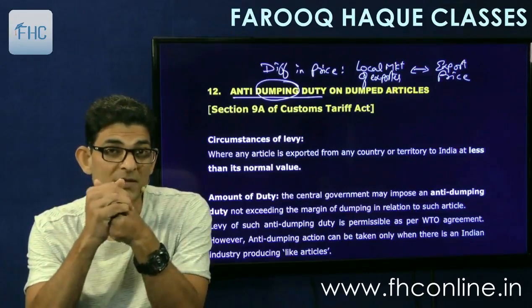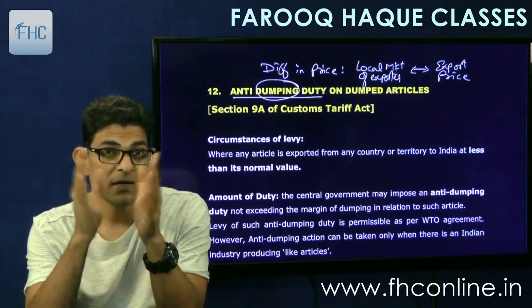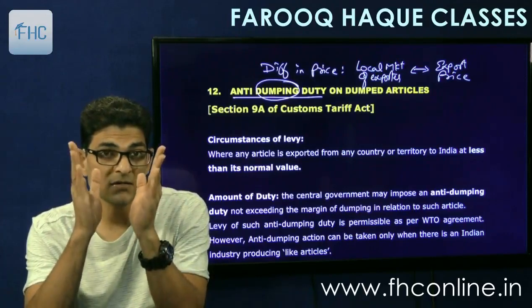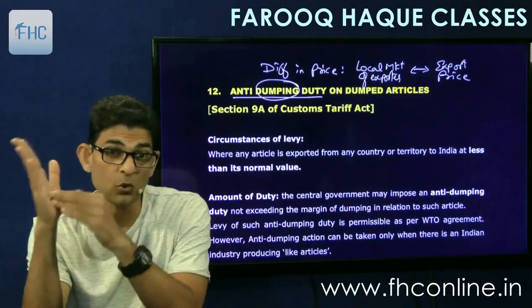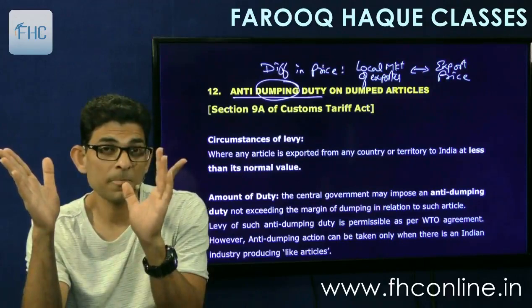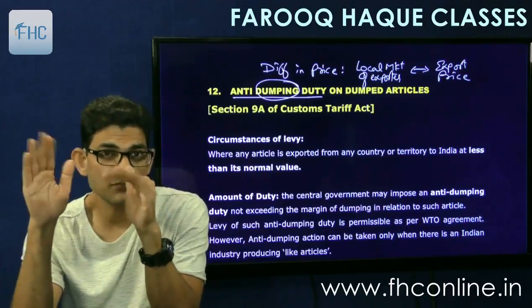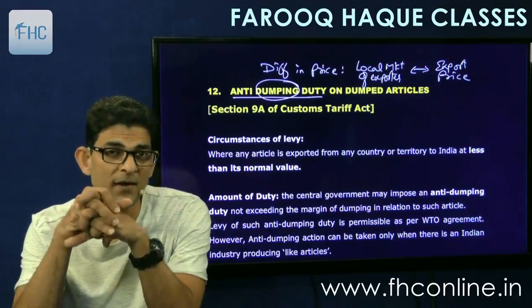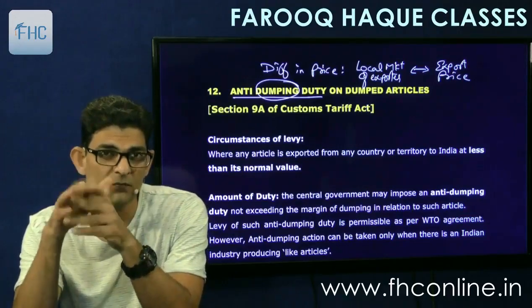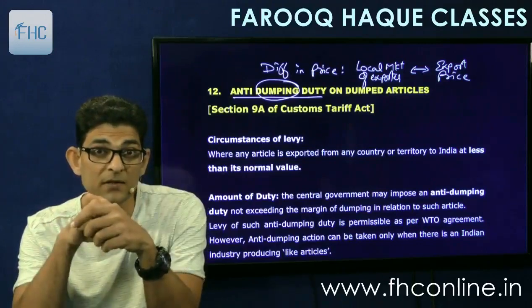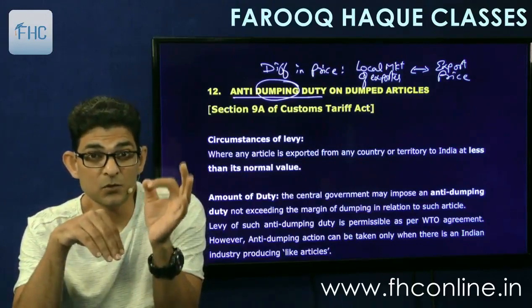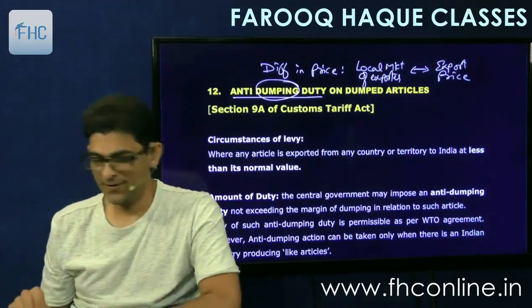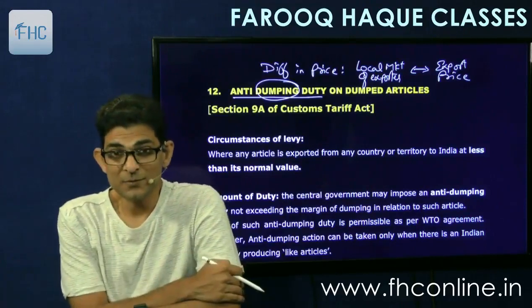Okay, what is dumping? How much duty will be imposed? Equal to the amount of dumping. The amount of dumping is the difference between these prices, your local market price and the export price. But first we'll adjust the differences of markets. If there are any differences, we'll adjust them and then we'll see what the difference is. That difference will be imposed by the Indian government as anti-dumping duty. Got it? So that's the simple logic in the least possible words that I can explain.